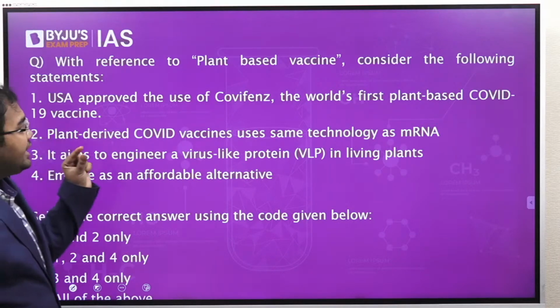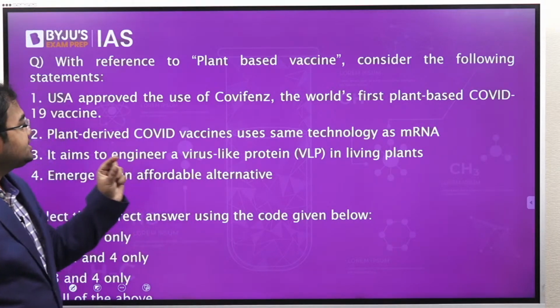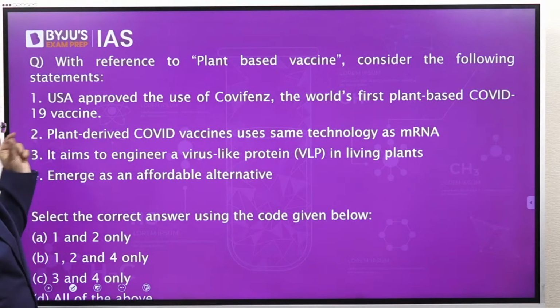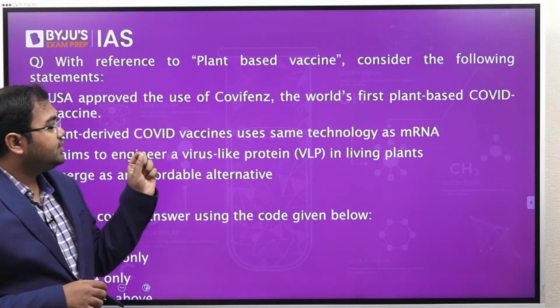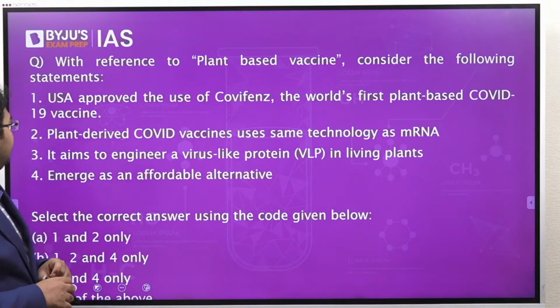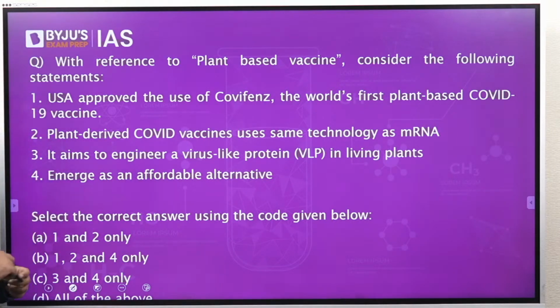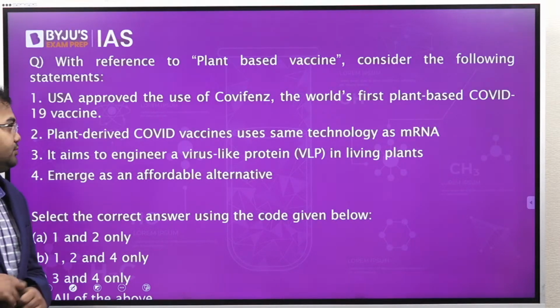With reference to plant-based vaccine, consider the following statements. 1. USA approved the use of Covifenz, the world's first plant-based COVID-19 vaccine. Second, plant-derived COVID vaccines use the same technology as mRNA. Third, it aims to engineer a virus-like protein in living plants. And fourth, they emerge as an affordable alternative.